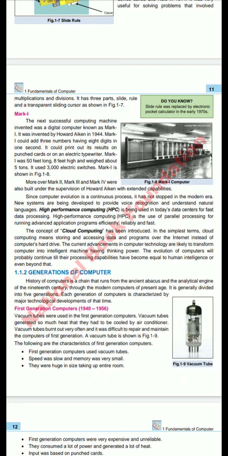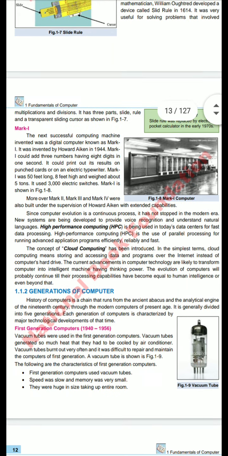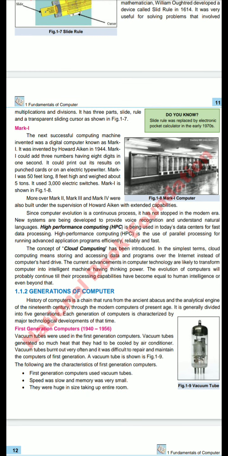Now, this was the modification about the computer. Now we were able to find the output using the typewriter. Mark I was 50 feet long, 8 feet high, and weighed about 5 tons. It was a very high weight.